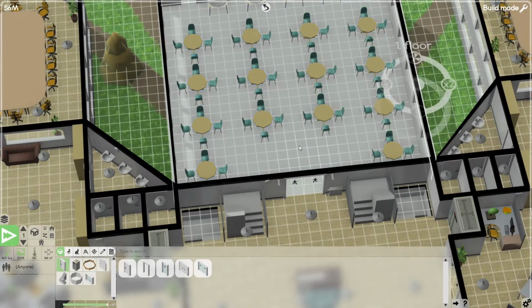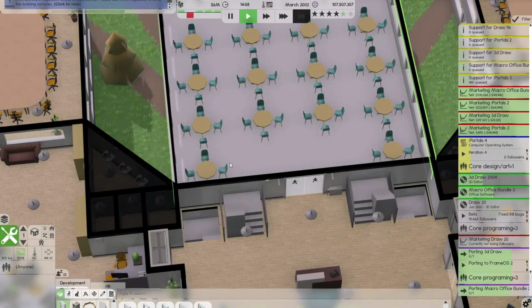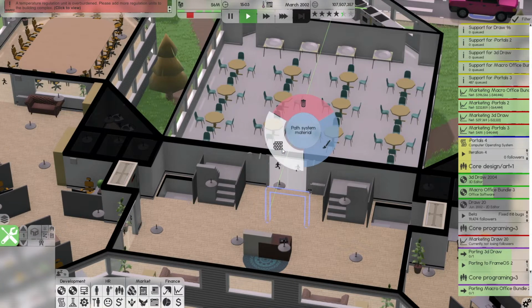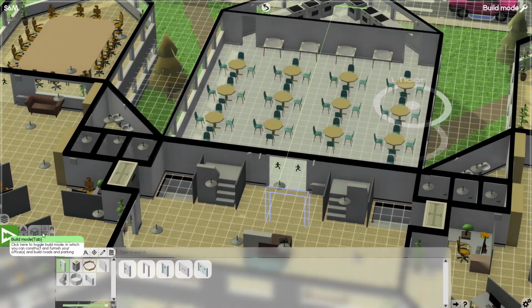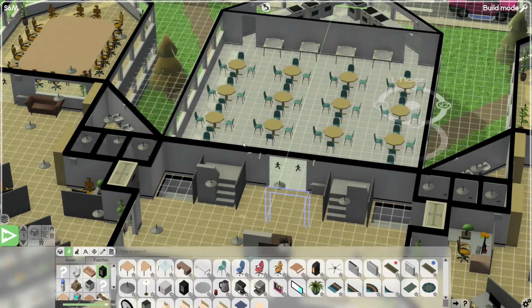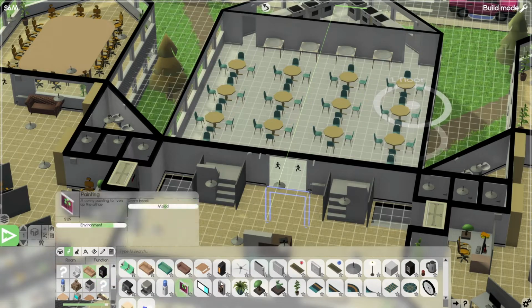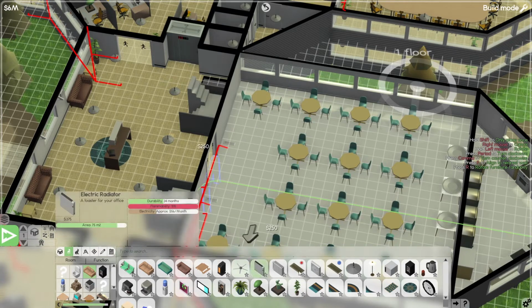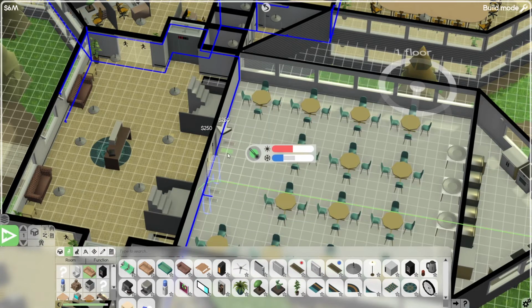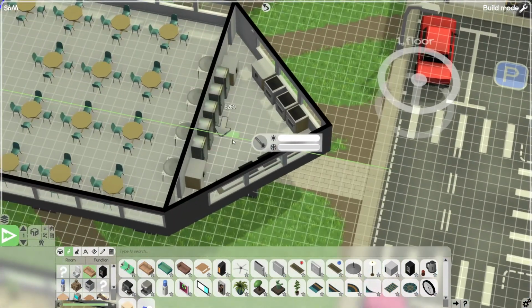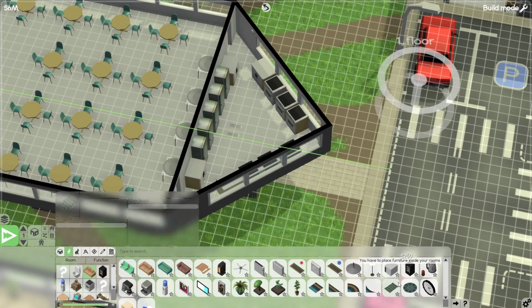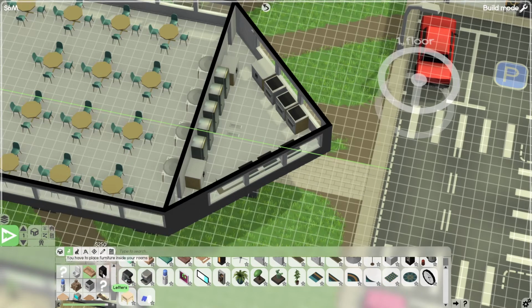Cool. Let's make this. Why isn't it letting me grab this room? Oh, I don't have any temperature regulation in there either. Let's actually fix that before we do anything else, and put some posters on the wall to make it nice looking. But temperature first. Let's just do these hot and cold plates. Do one there, and then cold. One there. That's probably fine. And you guys can get one of those. That should be fine.